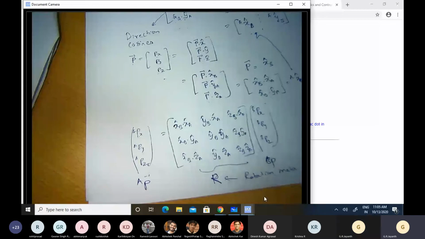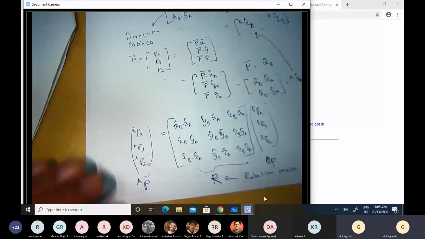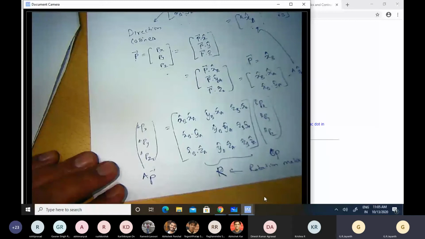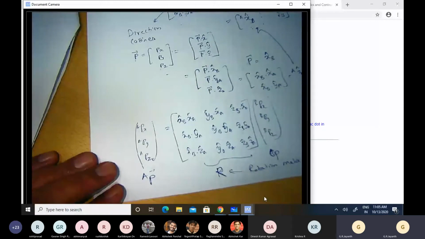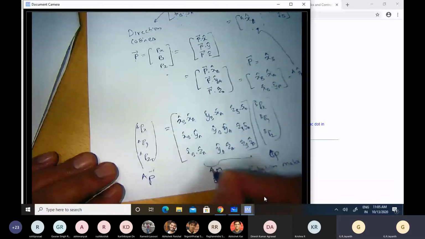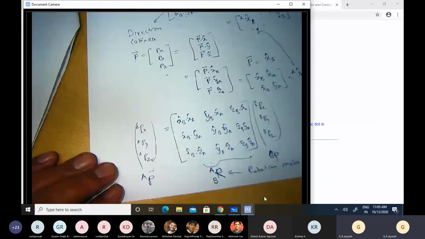And the way we represent this rotation matrix, since we are trying to relate the representation of a vector in the B frame to the representation of the vector in the A frame, is that we put a subscript B here and a superscript A there. So we are trying to look at the representation of a vector in the B frame with respect to A frame. That is how this subscript and superscript should be interpreted.